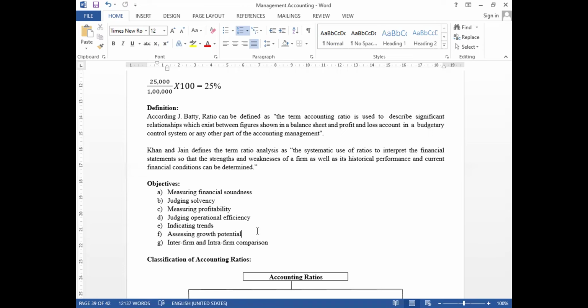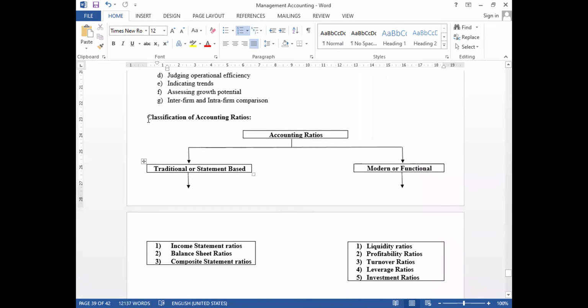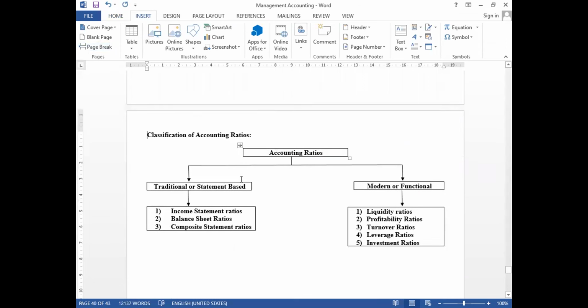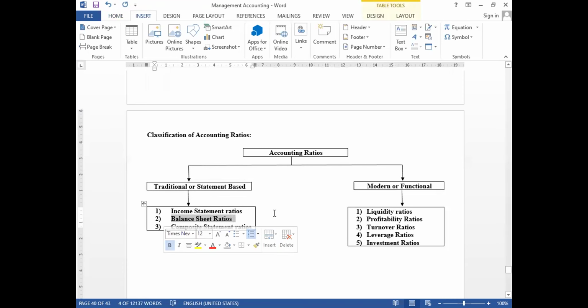So here we have classified accounting ratios into two parts. Let me take this into the next page. Accounting ratios are classified into two parts. One is traditional or statement based accounting ratios. The other one is modern or functional based accounting ratios. In the traditional based, in previous terms, there are income statement ratios, balance sheet ratios, and composite statement ratios.